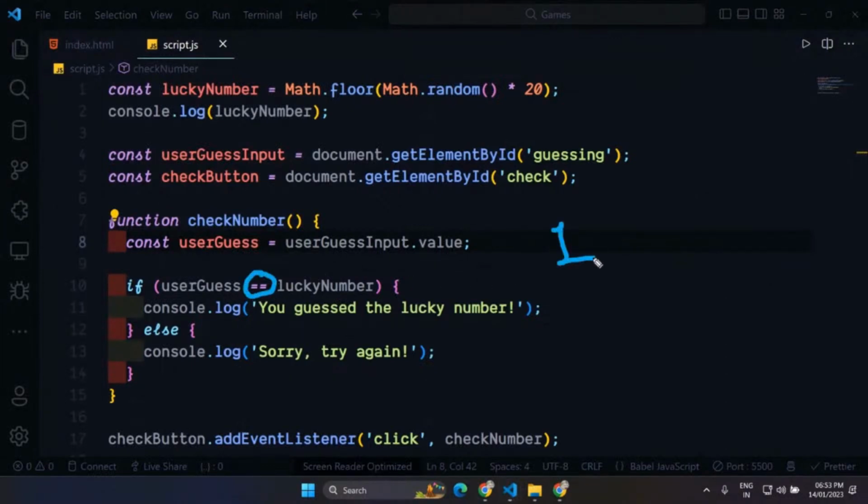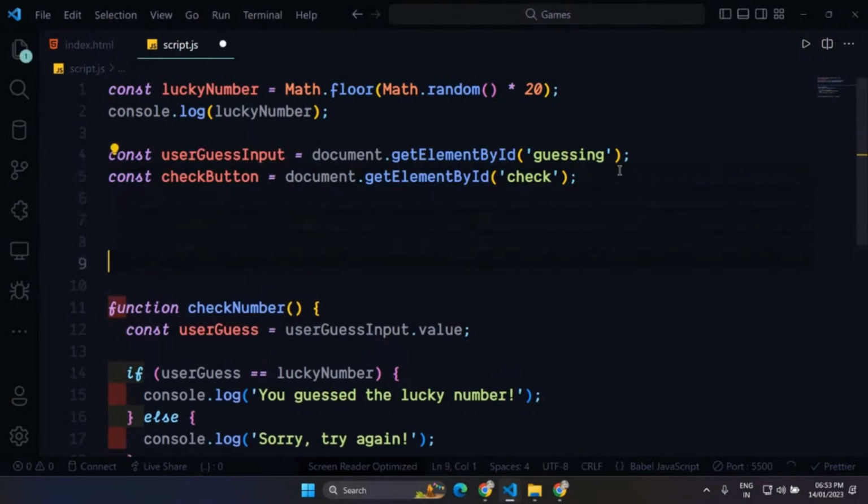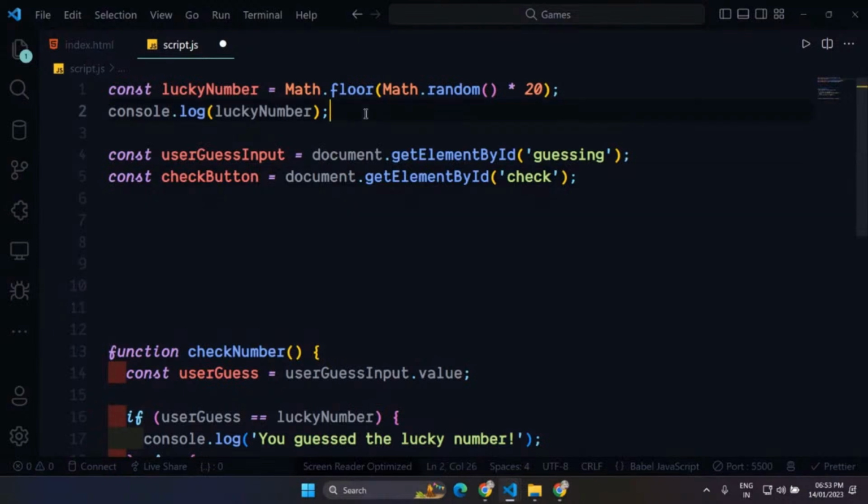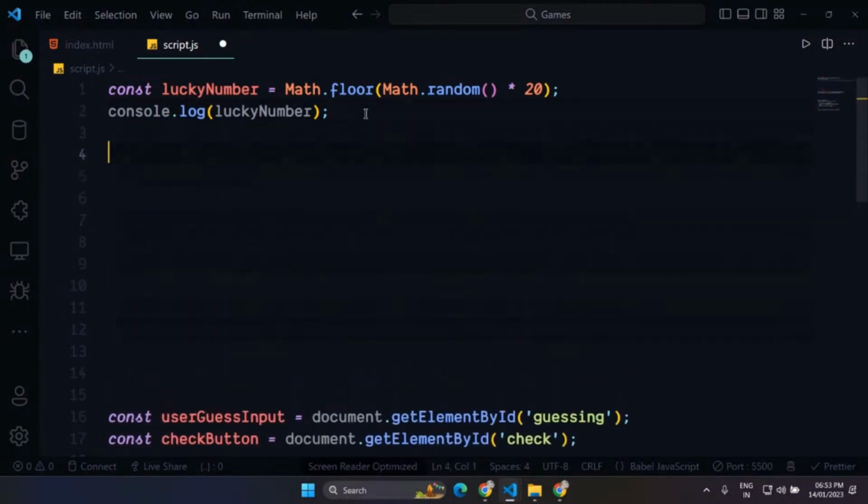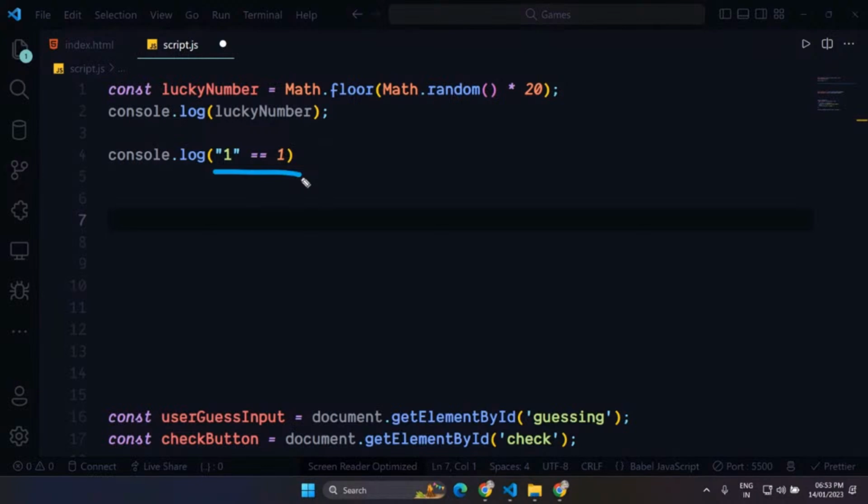Let me just show it to you real quick in the very top. What is the deal with this double equals to and the triple equals to? If I just do console.log 1 equals to 1, as you can see, this is a string and it's a number. Just take a guess what we should get here.